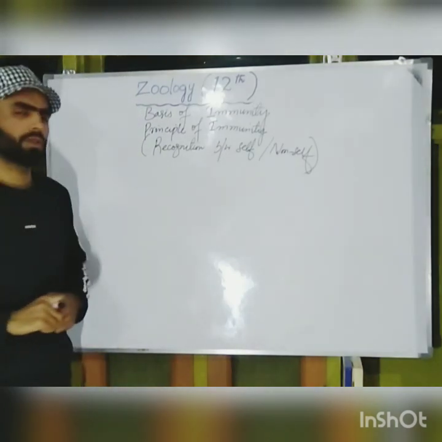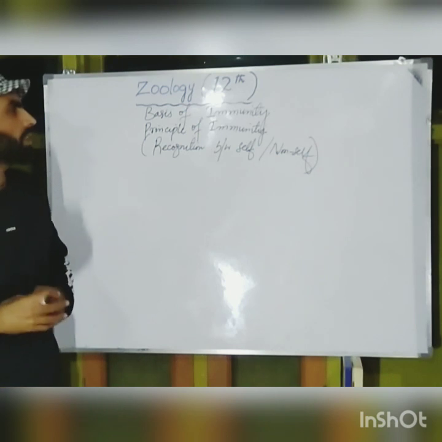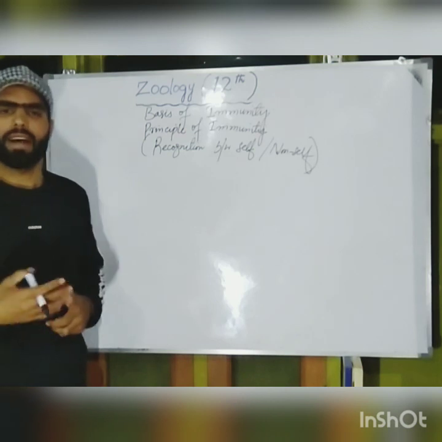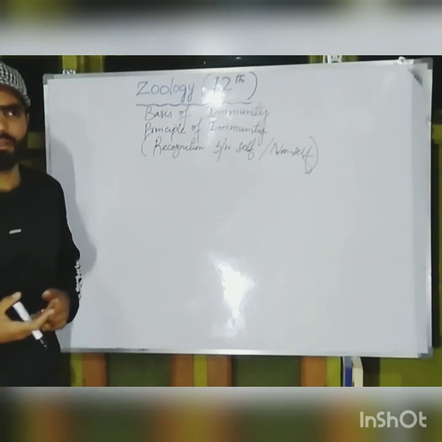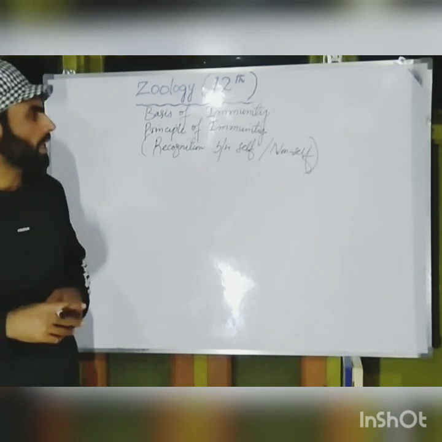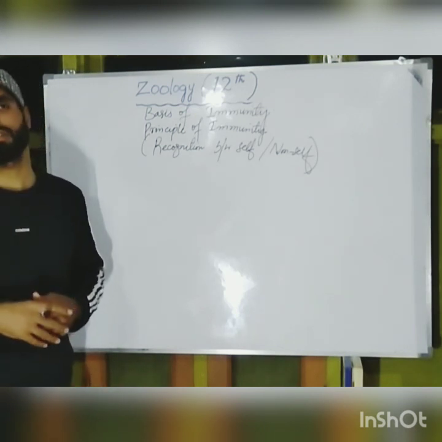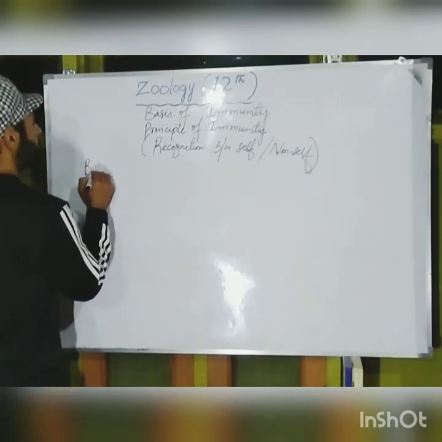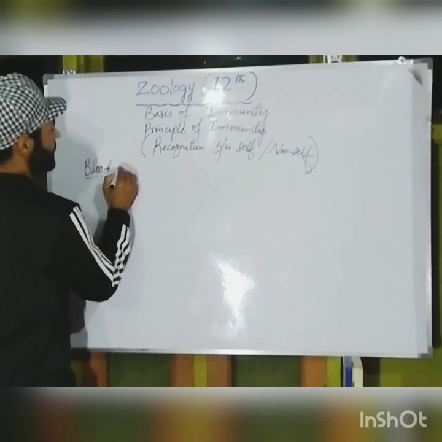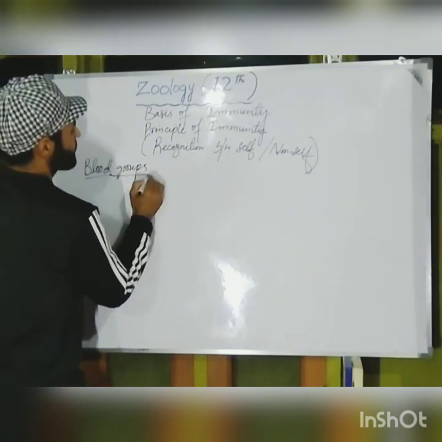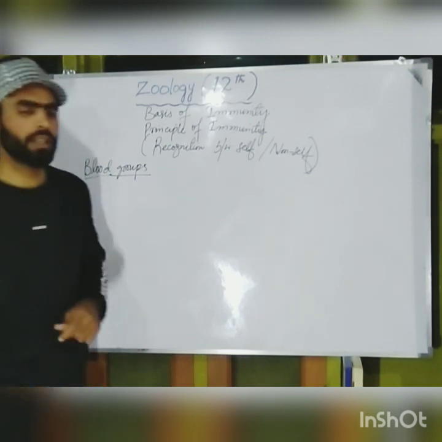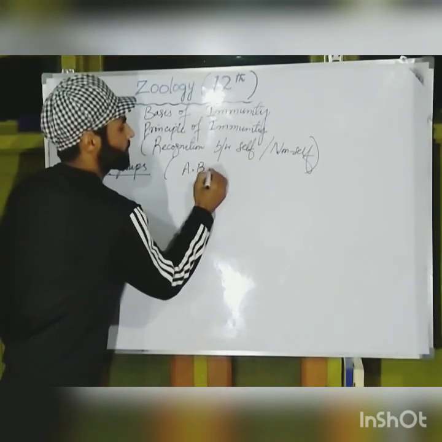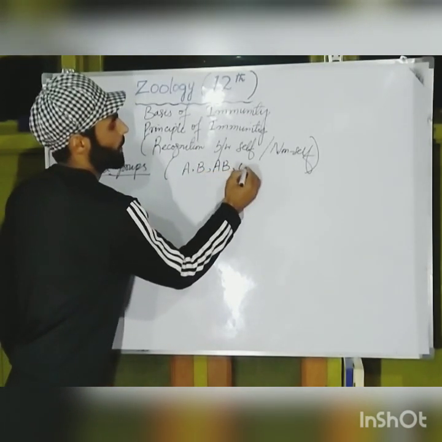So this is our today's topic, and the question is how our immune system works so efficiently that it fights against only foreign materials or foreign cells or foreign antigen, whereas it keeps on tolerating its own cells, its own antigens. Suppose if we talk about blood groups in humans, we know that there are various types of blood groups found in human beings. The common ones are A, B, AB, O,